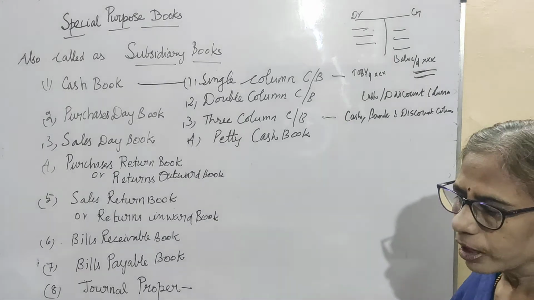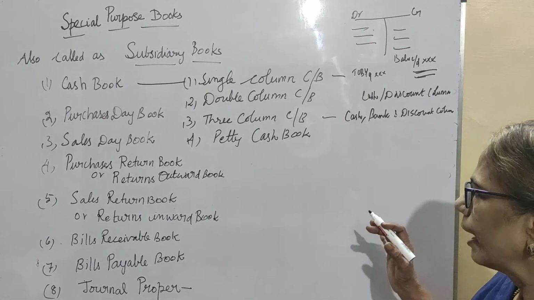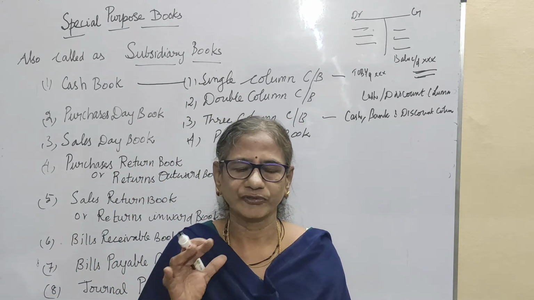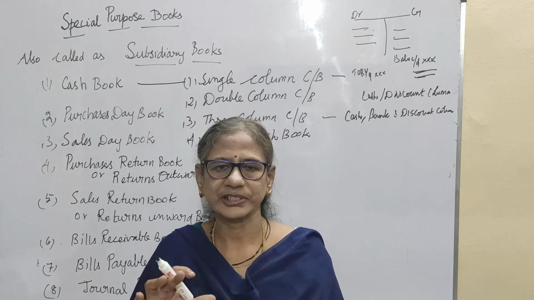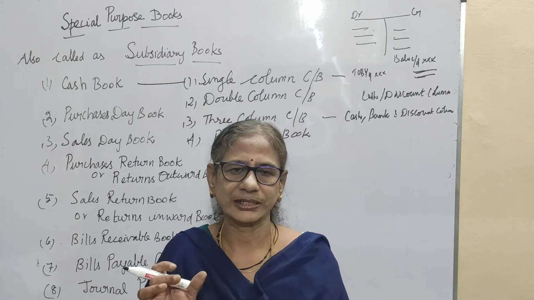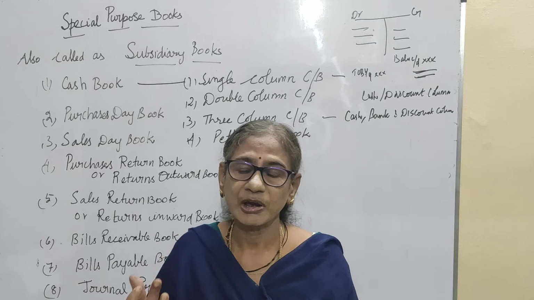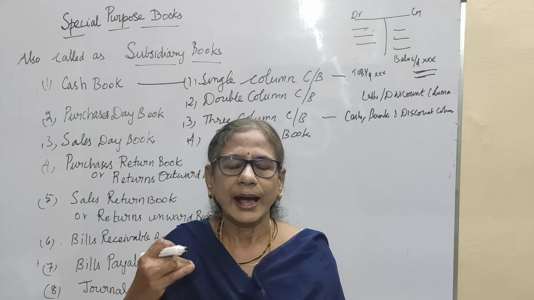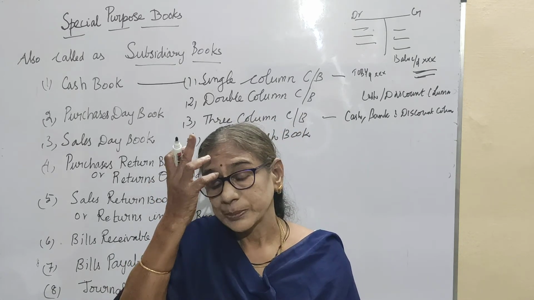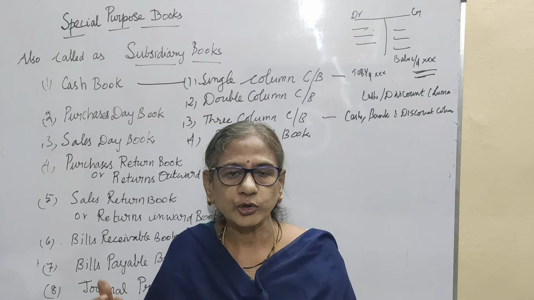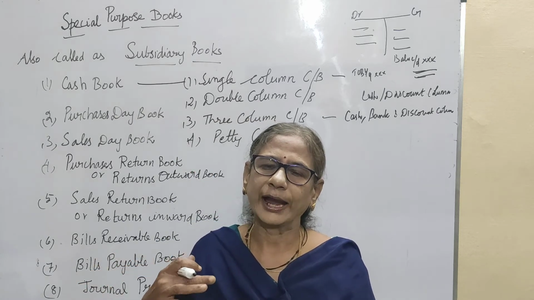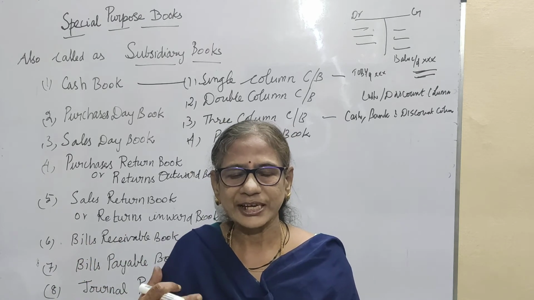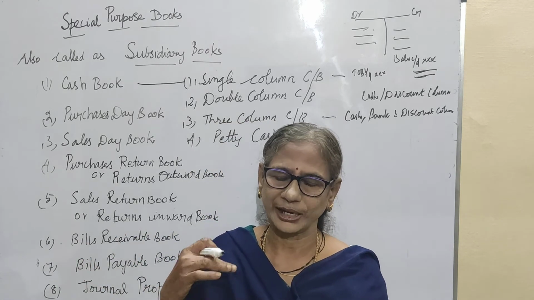In the petty cash book, all the petty expenses are entered. An amount which is called the imprest amount, for example for a week's miscellaneous expenses, or we can call it the imprest system, will be given by the head cashier to the petty cashier. He will maintain that amount, and from that amount he will spend the money for the petty expenses. At the end of the week or fortnight or month, he will hand over the accounts to the head cashier. From these details, the head cashier will enter in his main cash book.